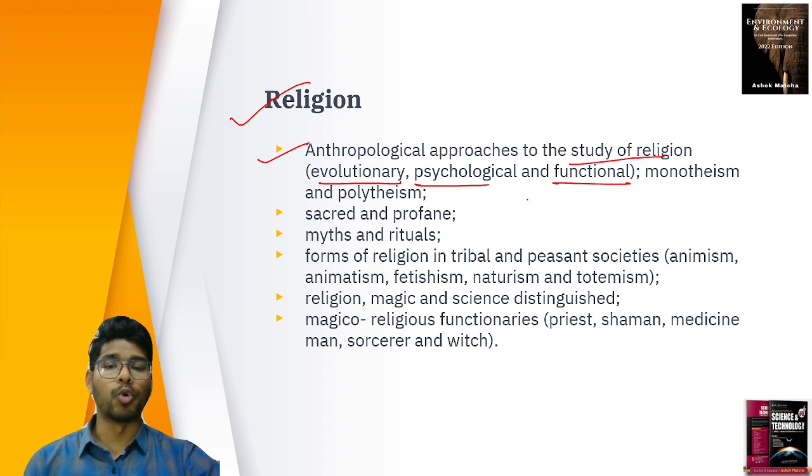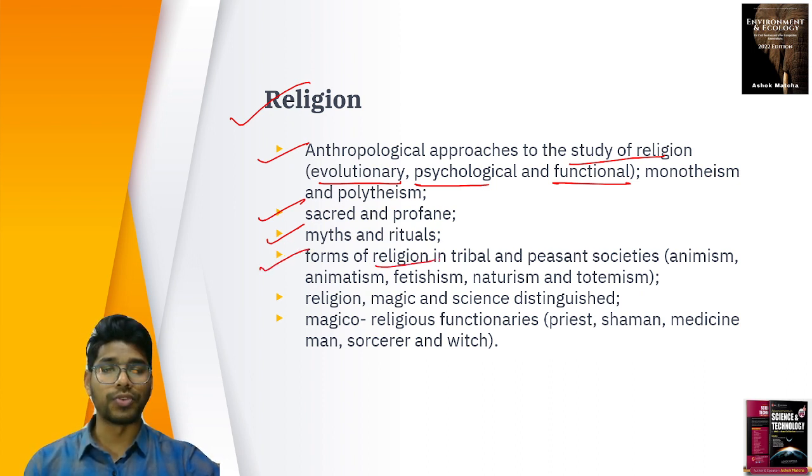And we discussed monotheism and polytheism. So how did it actually start? Monotheism, how it started, polytheism, how it started. We discuss sacred and profane. What is considered sacred, what is considered profane? We discuss myths and rituals. What are the myths we have? What are the rituals that are being followed? And how have they evolved?